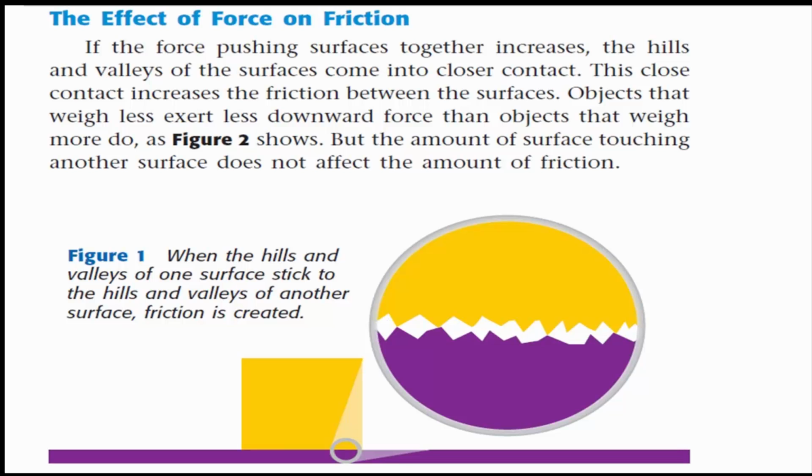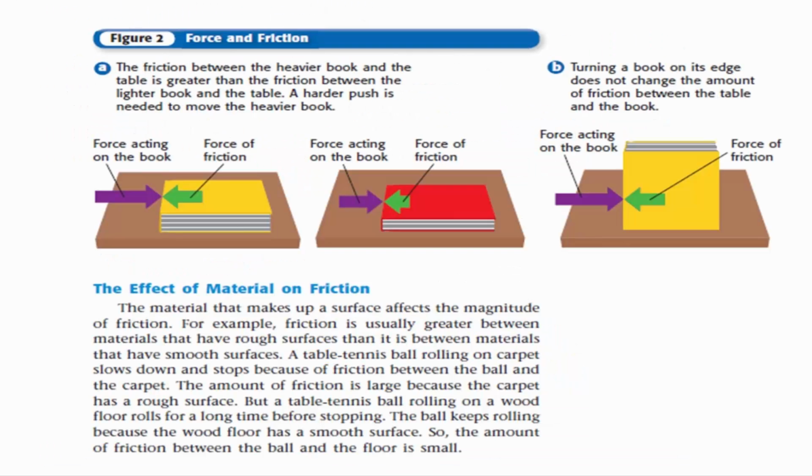Objects that weigh less exert less downward force than objects that weigh more do, as Figure 2 shows. But the amount of surface touching another surface does not affect the amount of friction. The effect of material on friction. The material that makes up a surface affects the magnitude of friction.